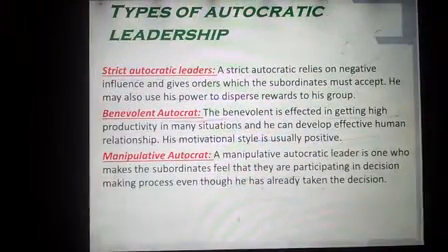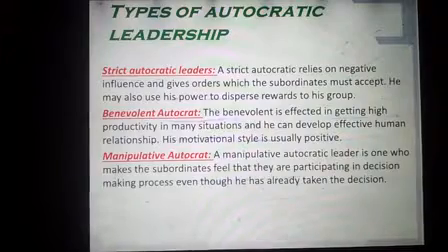Types of autocratic leadership. You have strict autocratic leaders. Strict autocratic relies on negative influence and gives orders which the subordinates must accept. He may also use his power to disperse rewards to his group.